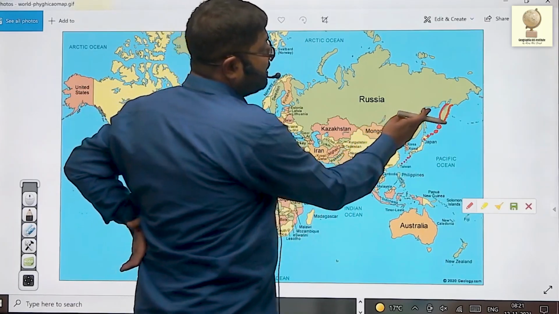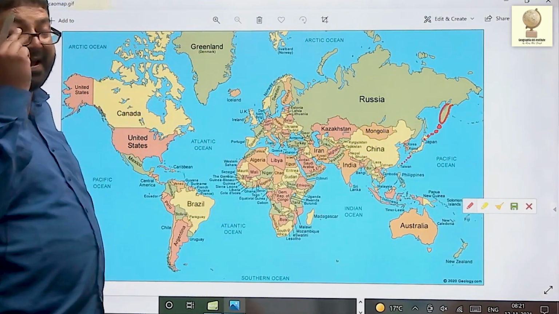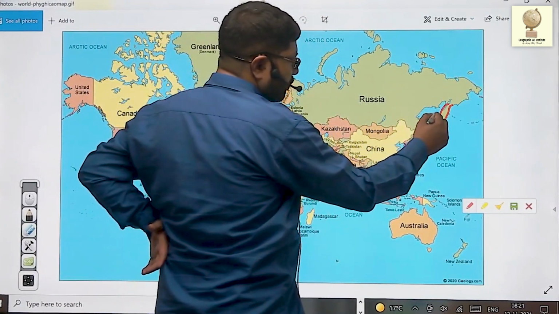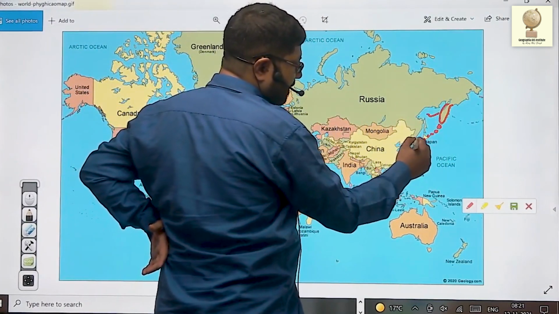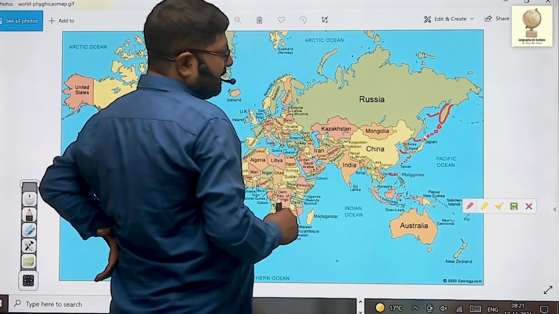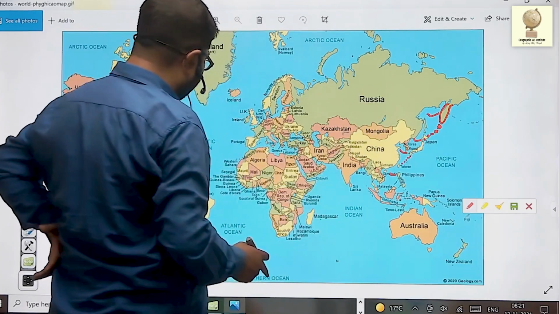Thus, these are various fringing seas. Fringing seas are those seas which are bounded on one side by islands. Like Bering Sea is a fringing sea. See, Sea of Okhotsk, Sea of Japan, East China Sea, South China Sea. These are the various seas in the eastern part. They are connected by various straits.